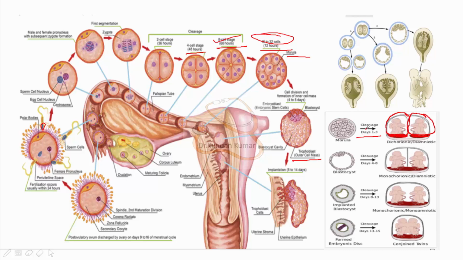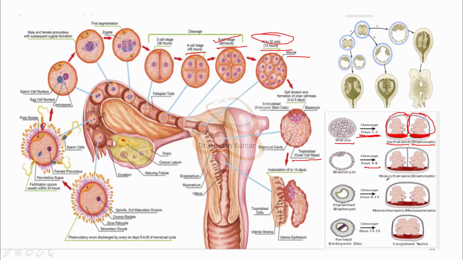So if the cleavage occurs in the morula by day 1 to 3, then it will form two placentas and two amniotic cavities, and this kind of pregnancy is known as dichorionic diamniotic twins.